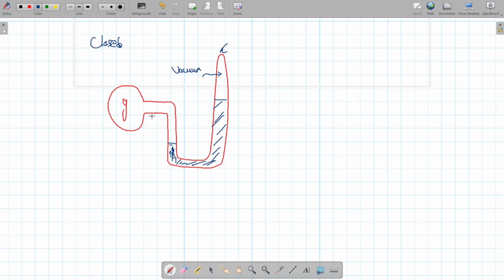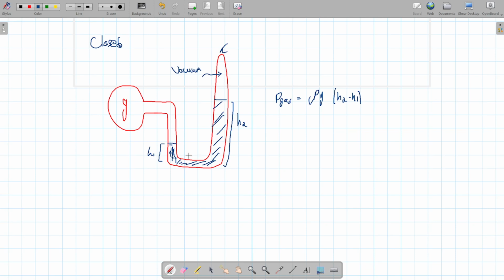The equation they give you for the closed-end manometer is the pressure of the gas is equal to rho g (h2 minus h1). This is h2, and h1 is over here.